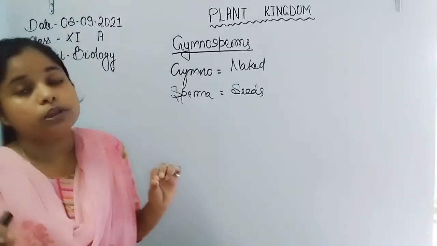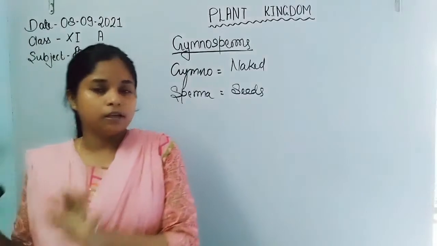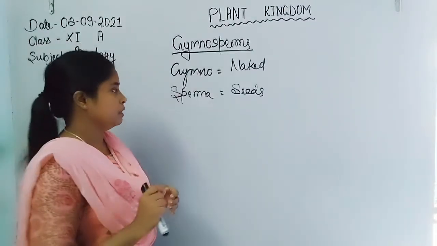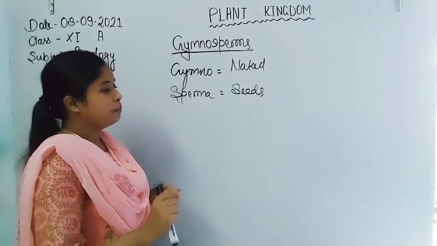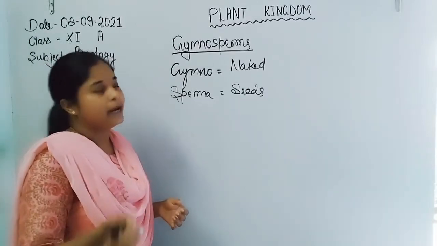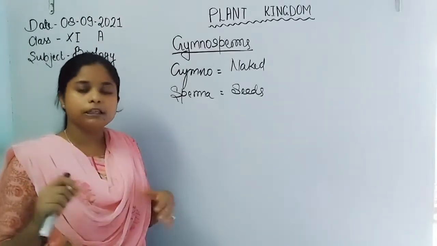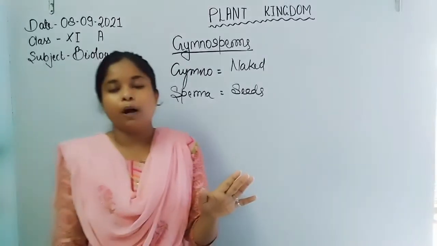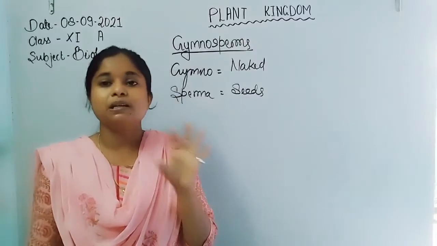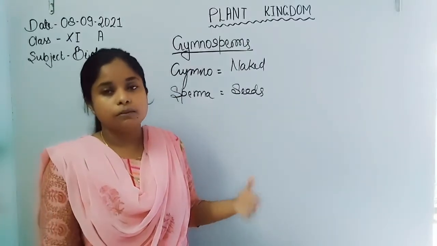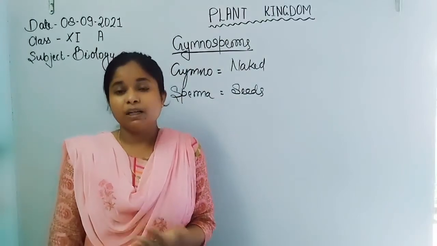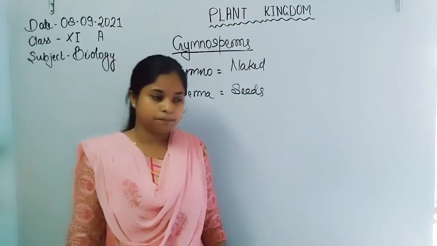But they don't have flowers as in angiosperms, because they are primitive as compared to angiosperms, but more advanced as compared to pteridophytes, because there is no distinct xylem and phloem in pteridophytes. But gymnosperms have such parts, except xylem vessels.